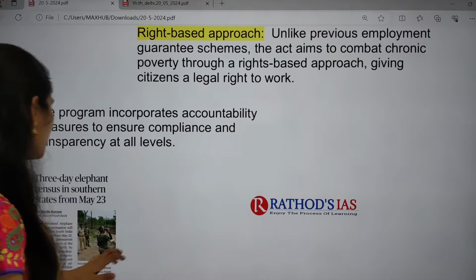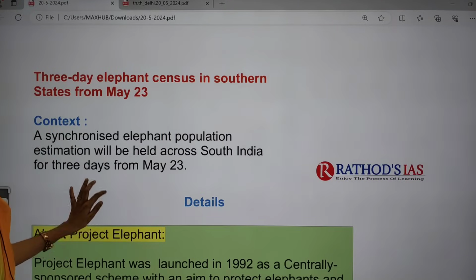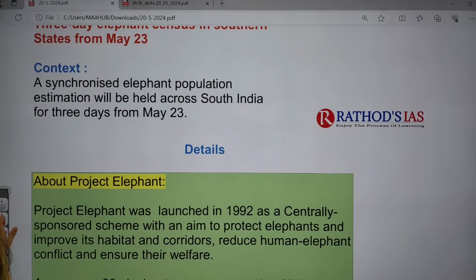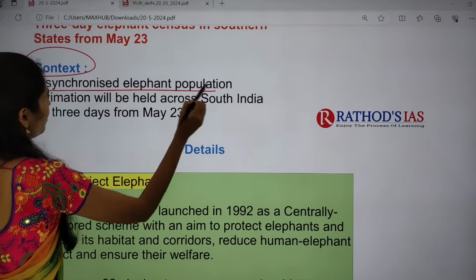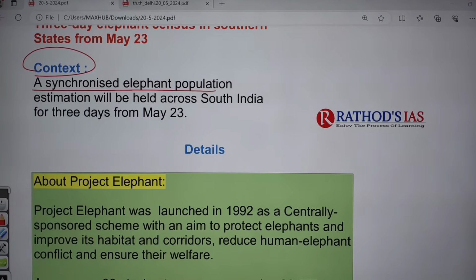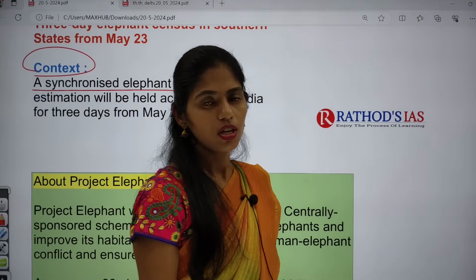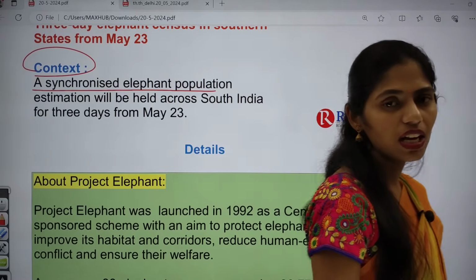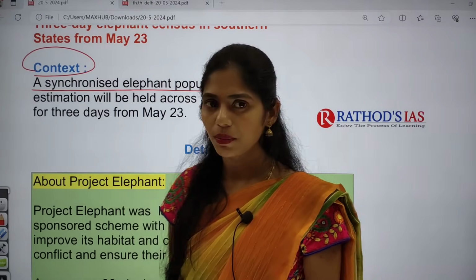Okay, now let us see this Project Elephant. As I said, this topic is important from environment and ecology, right? If you see the context, why it is in news: a synchronized elephant population estimation will be held. So actually we are going to have this elephant census. Like the tiger census, the elephant census will also be conducted once in 4 years. Okay, so this is very important.